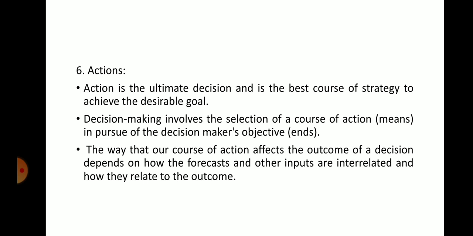See here, action is the ultimate decision and the best course of strategy to achieve the desirable goal. Decision making involves the selection of course of action in pursuit of the decision maker's objective. That means decision maker objectives and course of action are selected for decision making. The way that our course of action affects the outcome of a decision depends on how the forecasts and other inputs are interrelated and how they are related to the outcome.